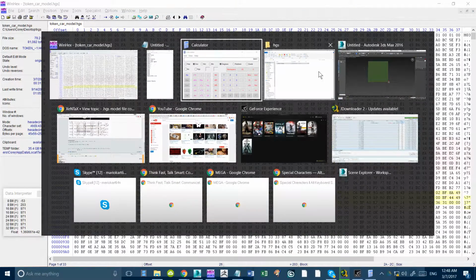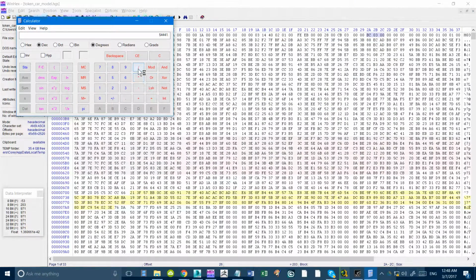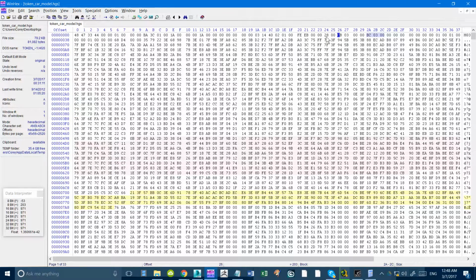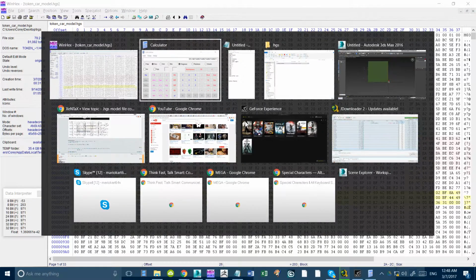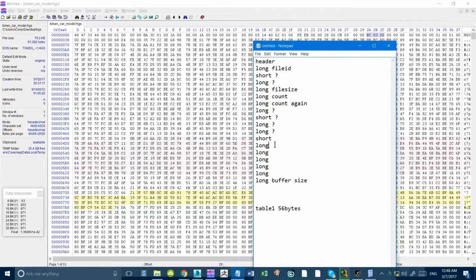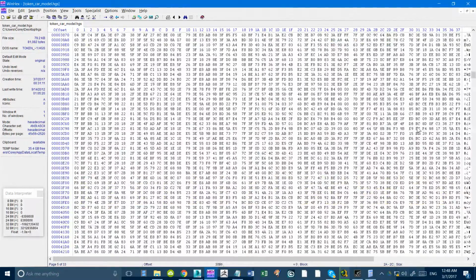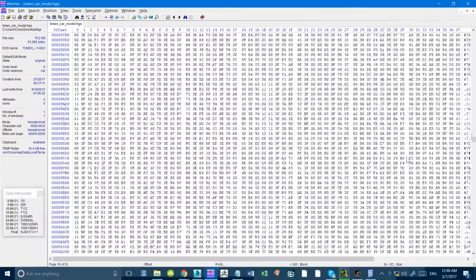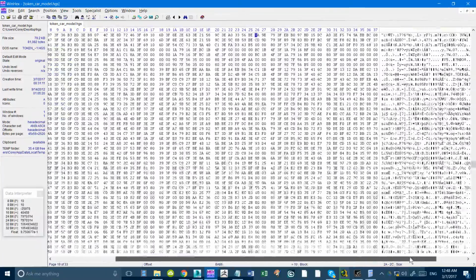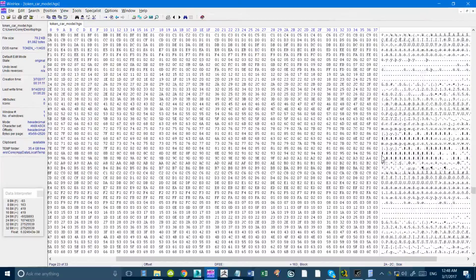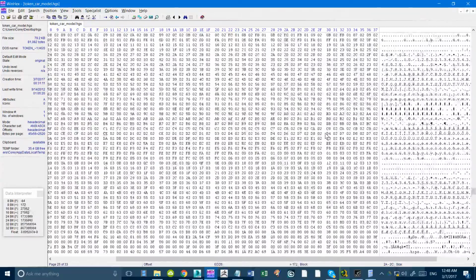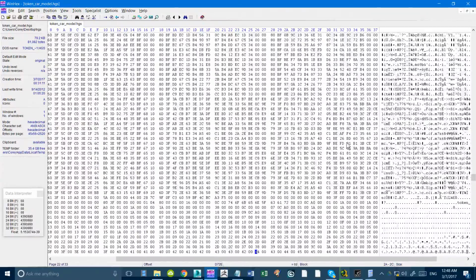Or actually, you know what? What was this? It was divide by 56. Okay, so this is actually the count here, right after the first short. So this is what I think is the vertex count. Okay, and then after we get past that, I think this is just probably a buffer. So we're looking for the construction of the polygons or the primitives.